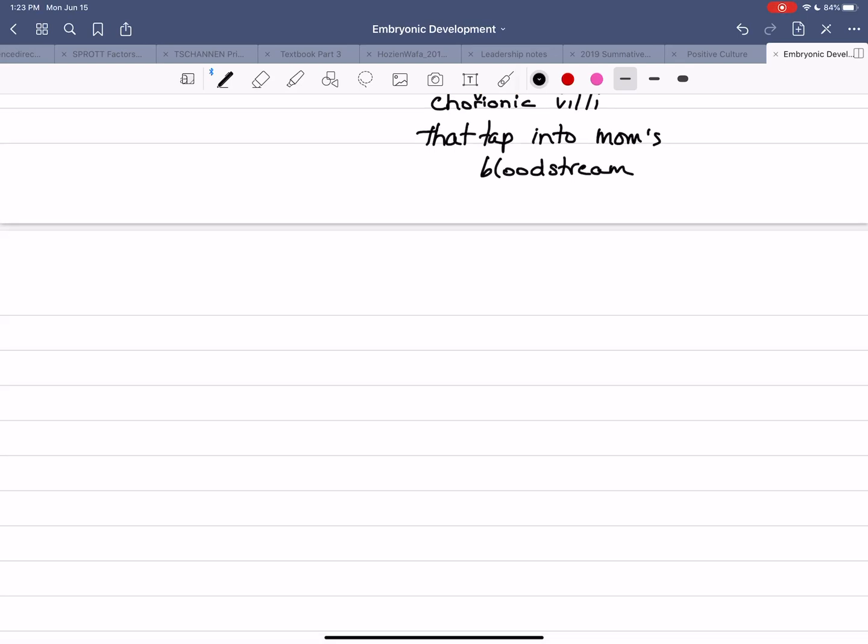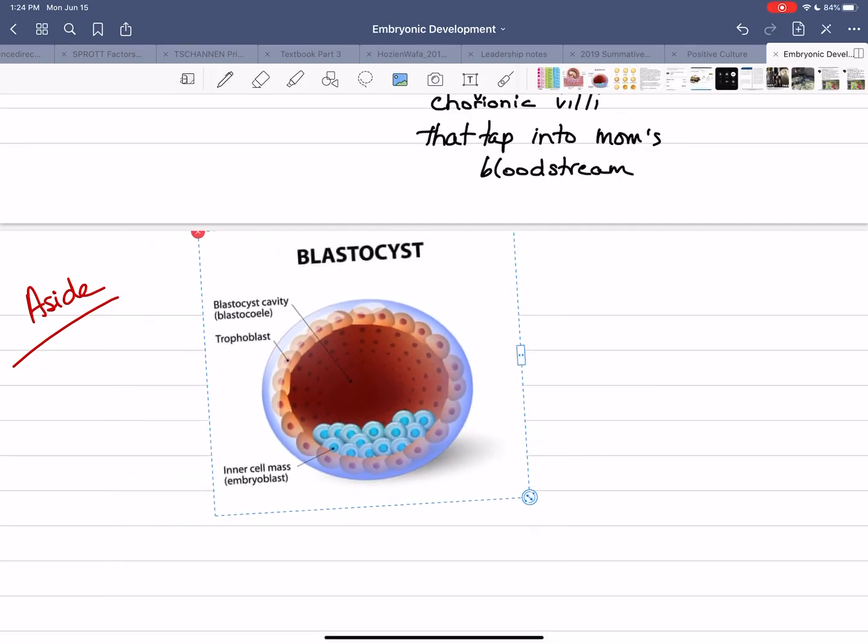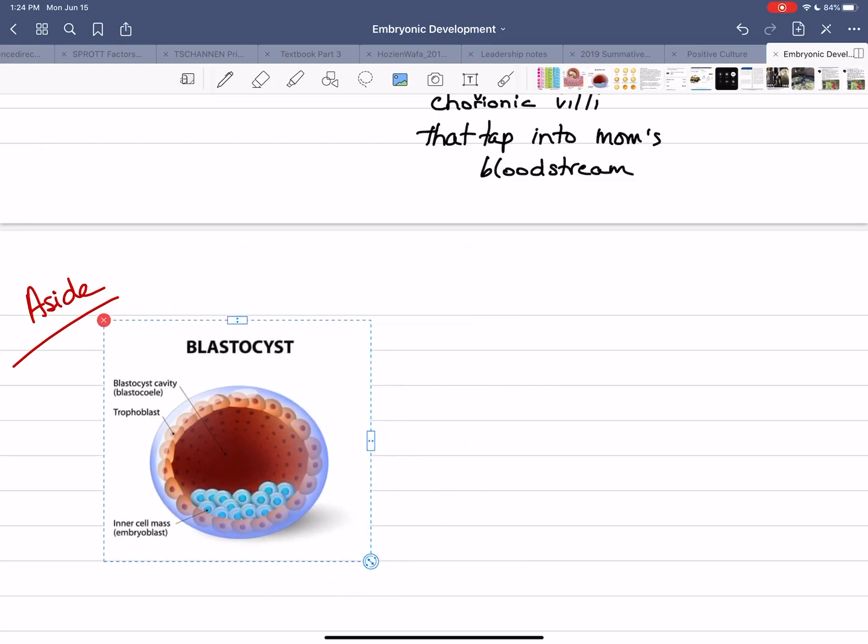Okay. Now, as an aside, I want us to have a look at that blastocyst. I'm actually going to use a picture. So here is a blastocyst that you can see.